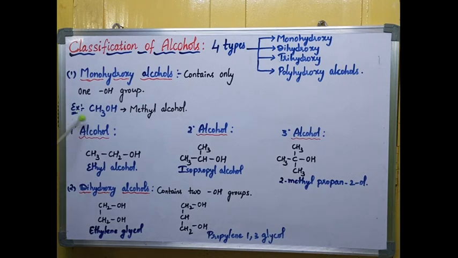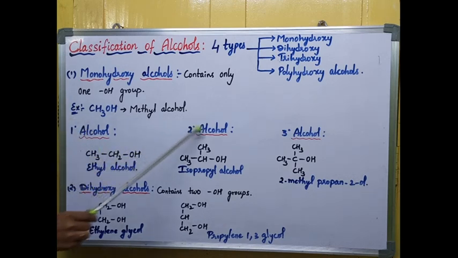So primary carbon means what? For example, I am taking methyl alcohol. The carbon consists of 3 hydrogens. If I replace one hydrogen with any other alkyl group, I'll call that a primary alcohol. See CH3OH, one hydrogen I replaced and I kept CH3 here. So here you can observe CH3CH2OH. The OH group is attached to the primary carbon. Hence we call them primary alcohols.